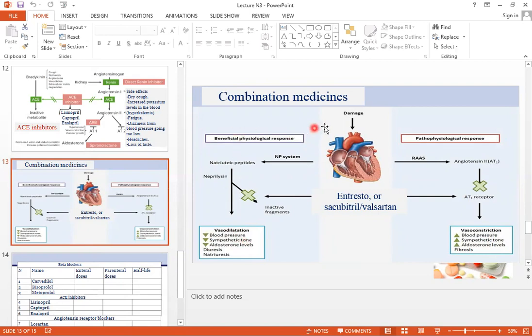If we talk about the difference between the beneficial physiological response and the pathophysiological response, there is a large difference. In the beneficial physiological response, blood pressure decreases, sympathetic tone decreases, and aldosterone level decreases with diuresis. In the pathophysiological response, there is vasoconstriction, which increases blood pressure, increases sympathetic tone, and also increases aldosterone level and fibrosis. So these are the differences between the beneficial physiological response and the pathophysiological response.